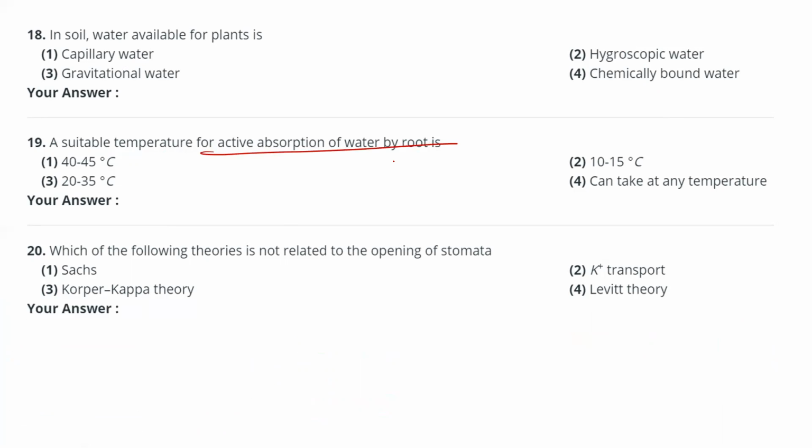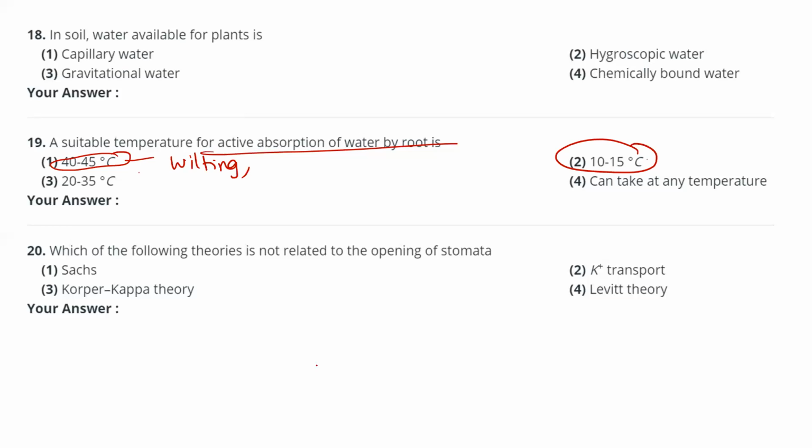A suitable temperature for active absorption of water, they are asking. Low temperature will cause stress. High temperature also will cause stress. This 40 to 45 degrees centigrade also will cause stress. At high temperature, the plant will experience a wilting condition. That is heat stress, and at that time the plant is not active. At cold temperature, at low temperatures also, plant metabolism is very, very less. So at that time also it doesn't absorb.